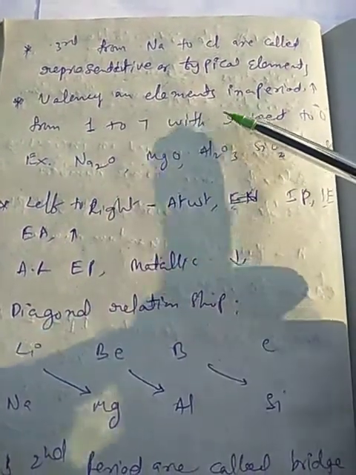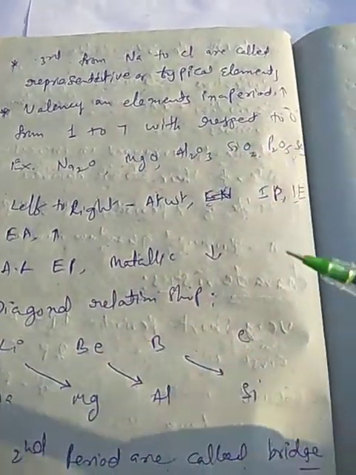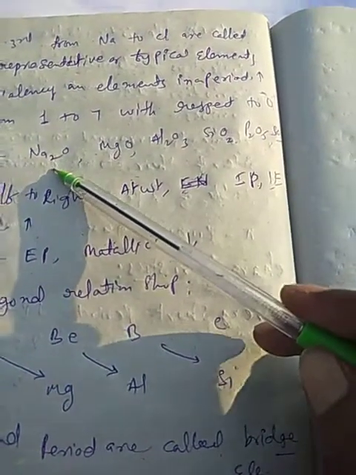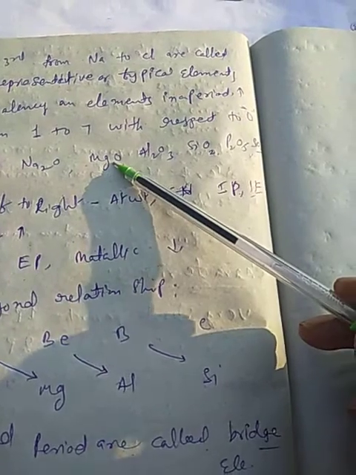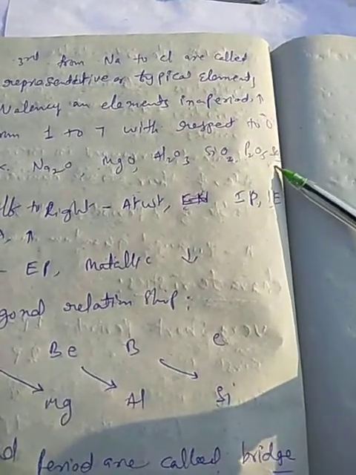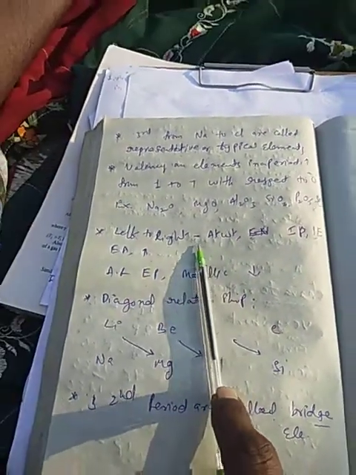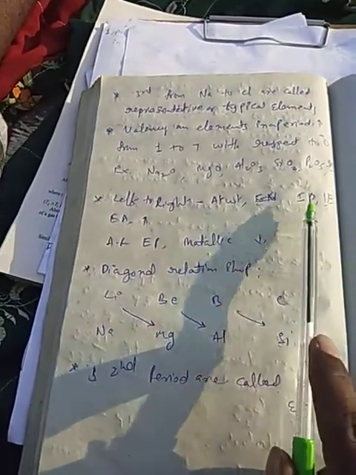Valency of elements in a period increases from 1 to 7 with respect to oxygen. For example, the oxidation numbers increase as 1, 2, 3, 4, 5, 6, increasing step by step. Now, from left to right in a period, atomic weight, ionization potential, ionization enthalpy and electron affinity increase. Atomic radius, electropositivity and metallic character decrease.